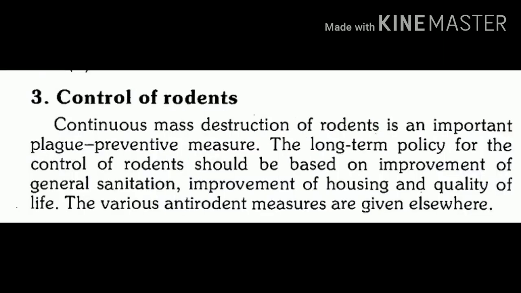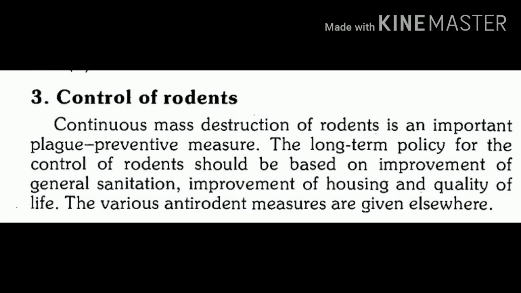Simultaneously, we should go for control of rodents. Rodent control can be done by anti-rodent measures. Here we can go for sanitation measures. We can use traps, where bait is kept along with food, and the rats which are trapped are killed by drowning.